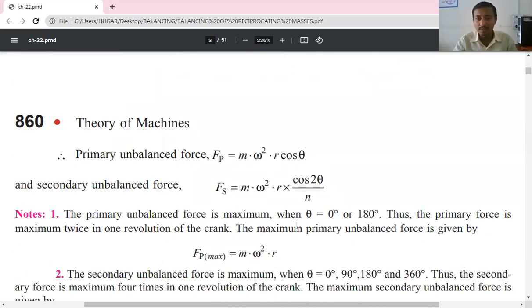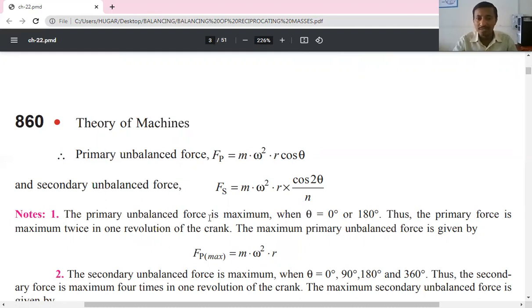Here we need to understand that the primary unbalanced force is maximum when theta is 0 or 180 degree, because when theta is 0, cos theta is 1, and when theta is 180 degree, the magnitude of cos theta is 1. So in that condition FP is maximum.